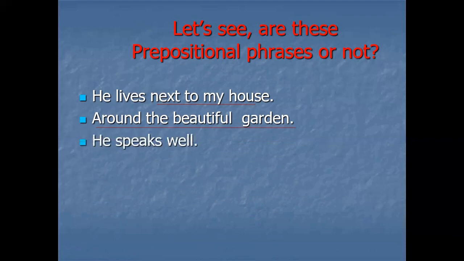Then next, he speaks well. Do we have any preposition? Because it's very easy to point out a prepositional phrase.